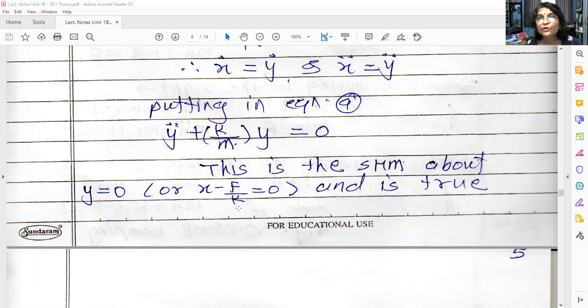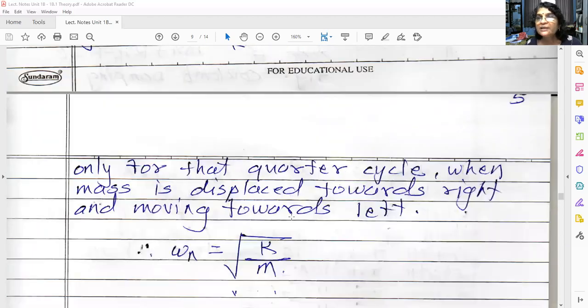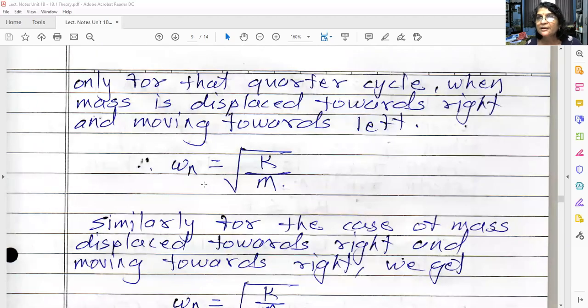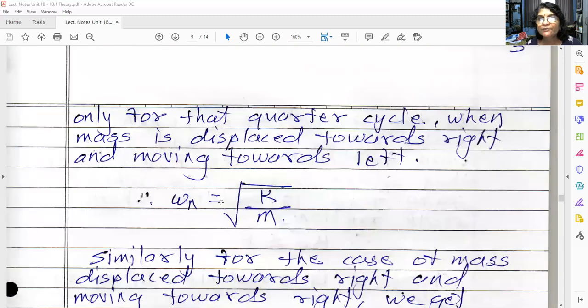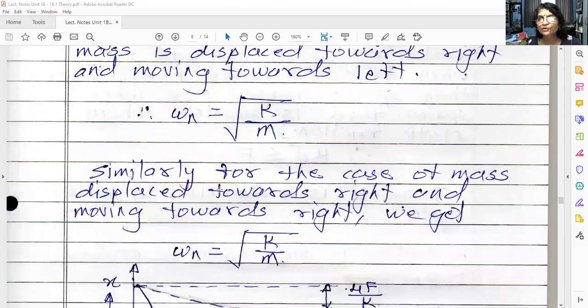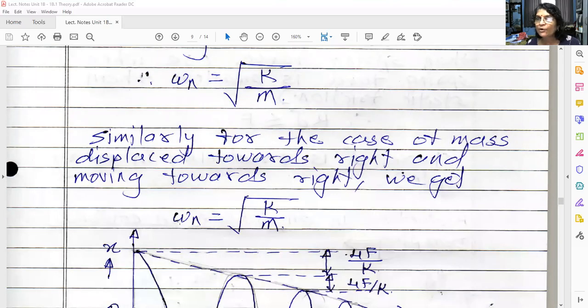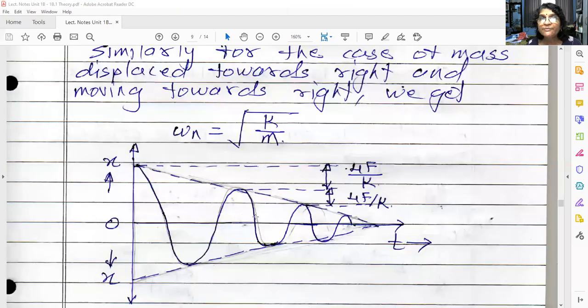So what is the natural frequency? See this one, k upon m. So omega n is equal to square root of k upon m. This is the natural frequency. Similarly, for the other case also, when the mass is moving towards the right, we will get the same frequency. Omega n is equal to square root of k upon m. Okay, so what is the meaning of this?